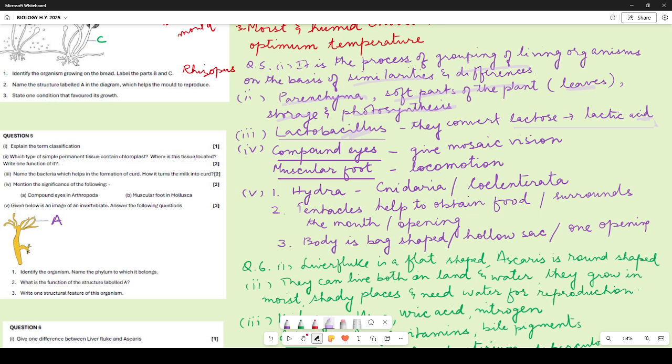Mention the significance of the following. Compound eyes, they give mosaic vision to the arthropods. Muscular foot in mollusca, it helps in the locomotion.